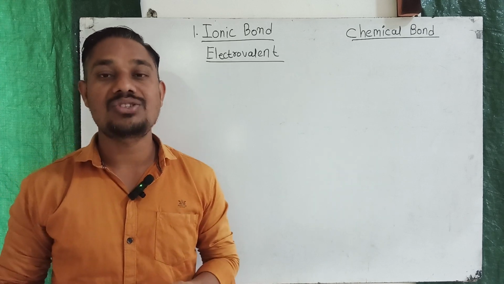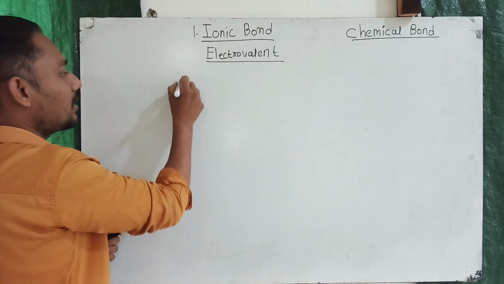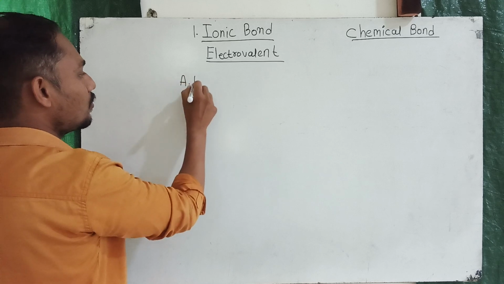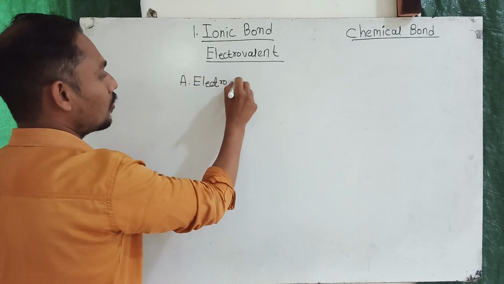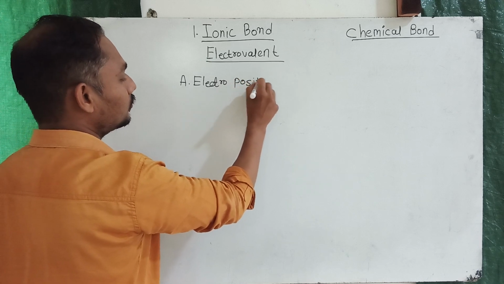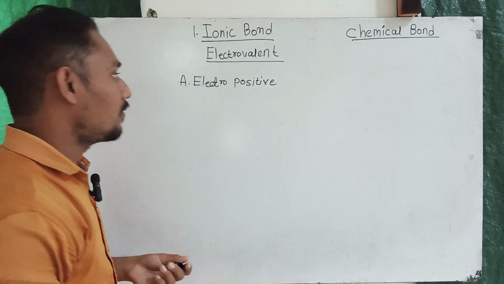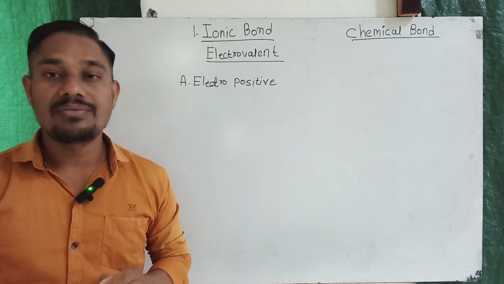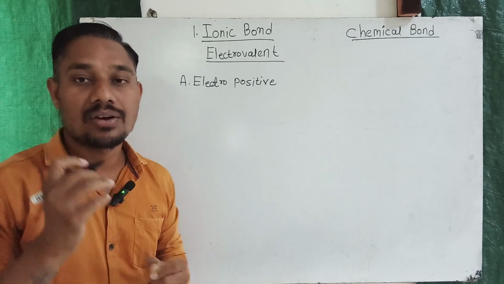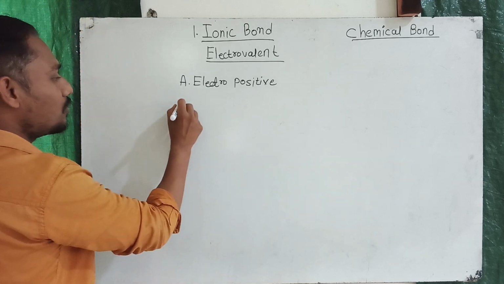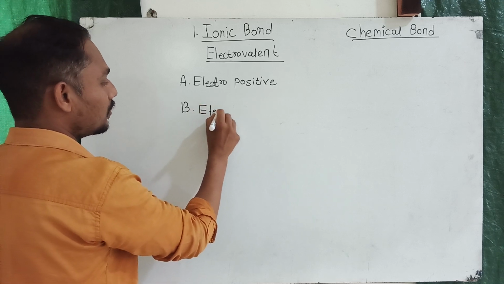The atom which donates one or more electrons is called an electropositive atom, because it will donate its electrons. The atom which gains or accepts those lost electrons is known as an electronegative atom.